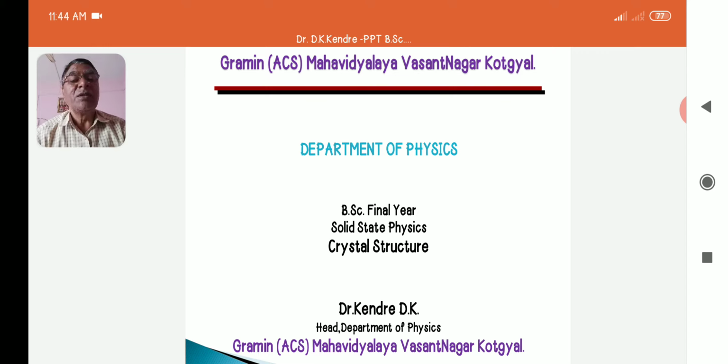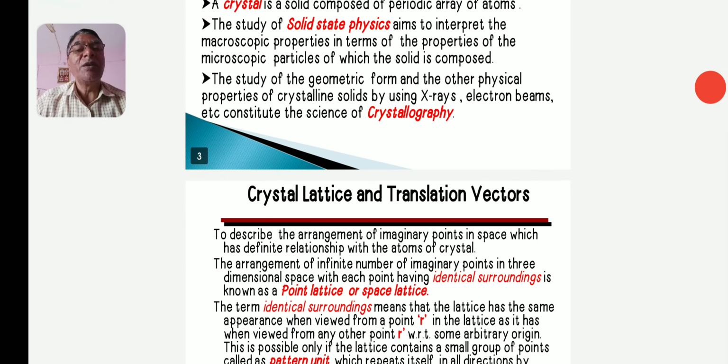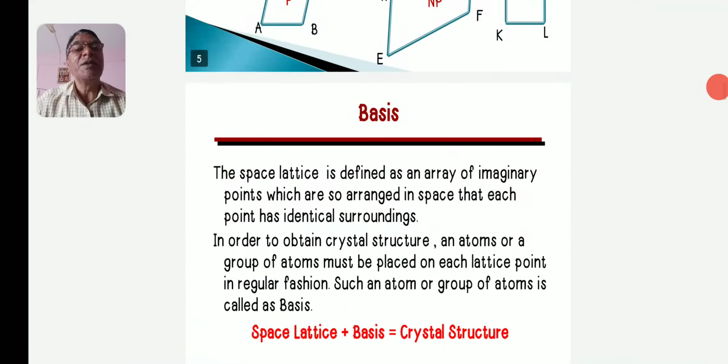We discussed in the last period what is meant by crystal structure. The crystal structure is defined as the sum of the space lattice plus basis. What is meant by basis? Basis is defined as a group of atoms that must be placed on each lattice point in a regular fashion.